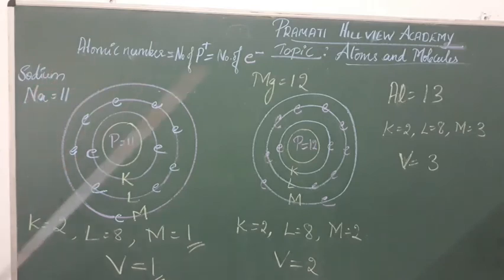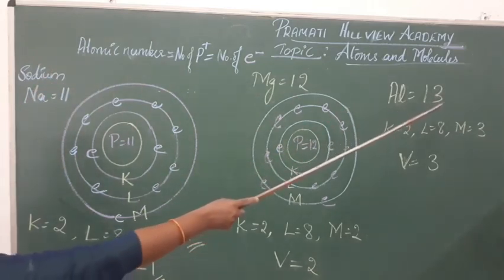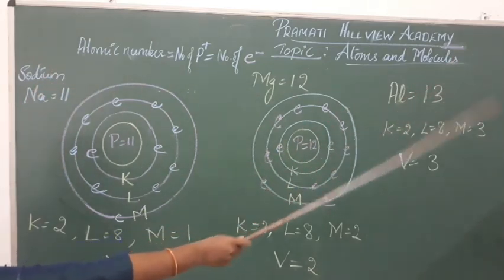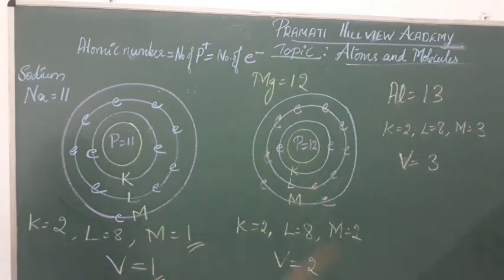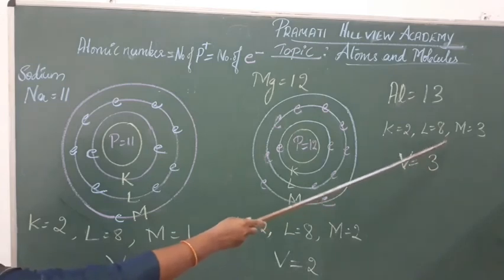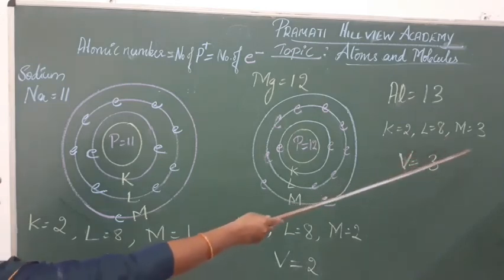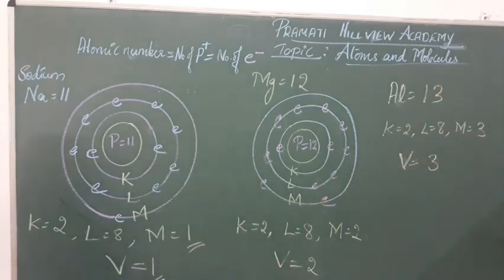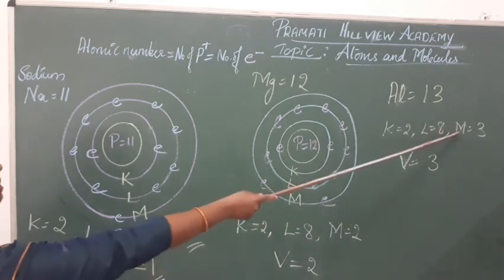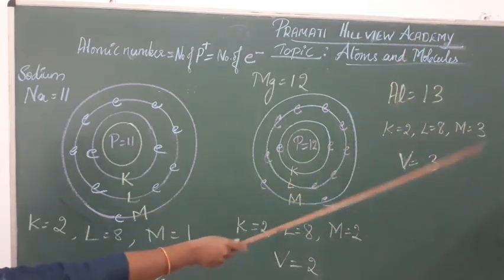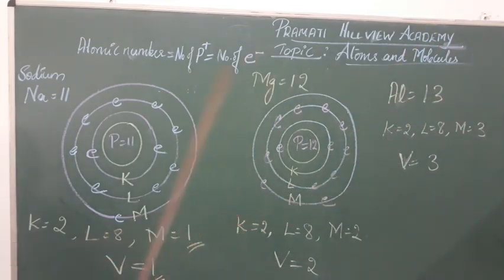If you come to aluminium, its atomic number is 13, where if you distribute the electrons in its shells in the same way, K shell contains 2, L shell contains 8 electrons and M shell contains 3 electrons, where M is the outermost shell which contains 3 electrons, so its valency is 3.